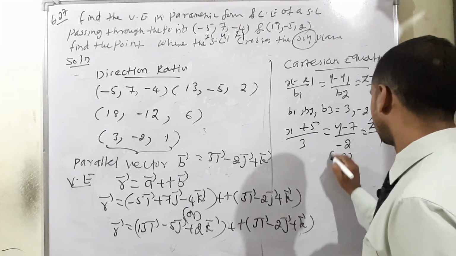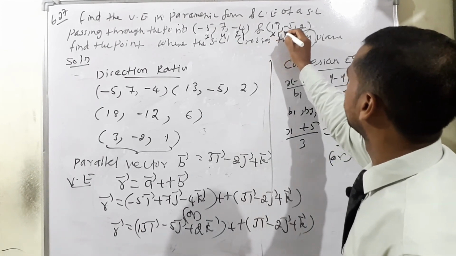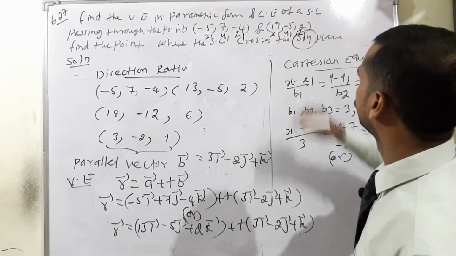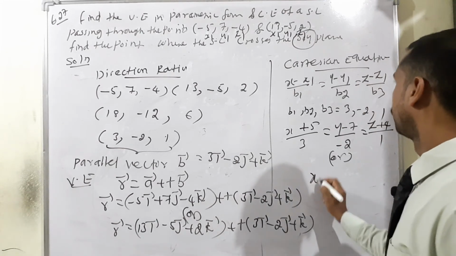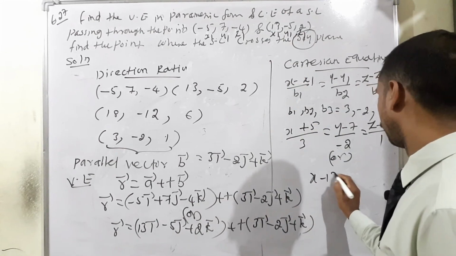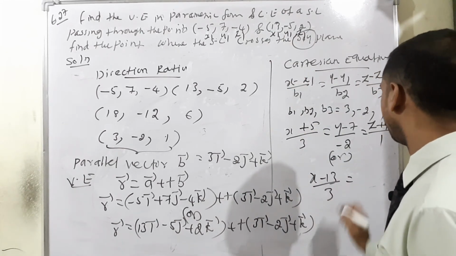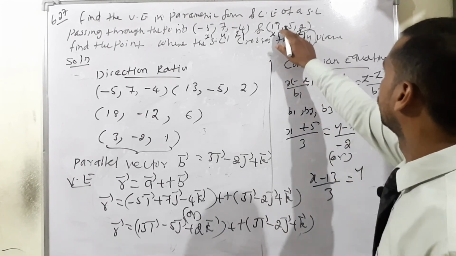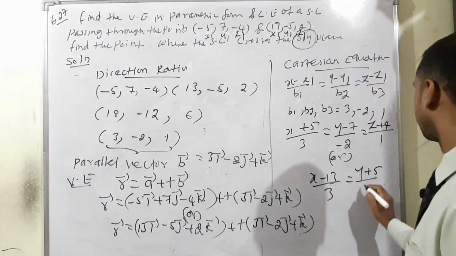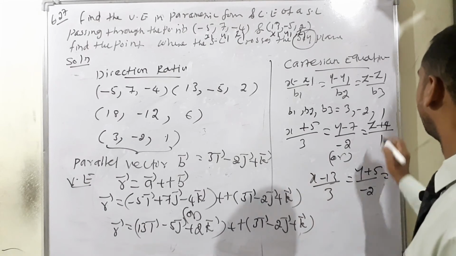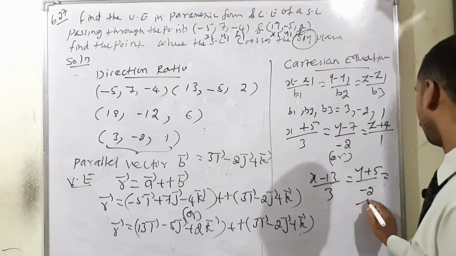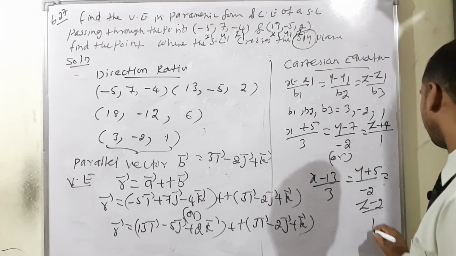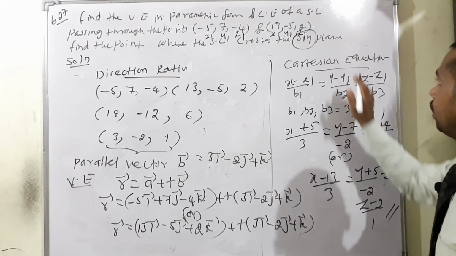Or the next condition, the second point: this is x1, y1, z1. What will happen? x is positive 13, therefore (x - 13)/3 is equal to y, here -5, so (y + 5)/(-2) is equal to, last condition, there is positive 2, therefore (z - 2)/1. This is the answer for the Cartesian equation.